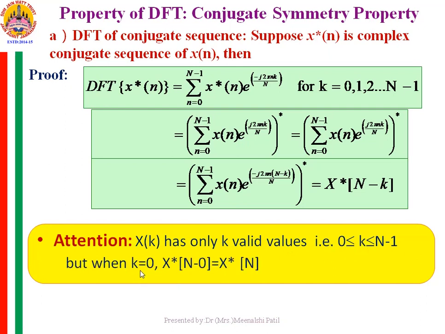So if k is equal to 0, the conjugate of x becomes x of N minus 0, which is equal to conjugate of x of N. And x of 0 cannot become the conjugate of x of N because it repeats after every interval of N. So there will be values of x of k which appear in conjugate pairs, that are from 1 to N minus 1.